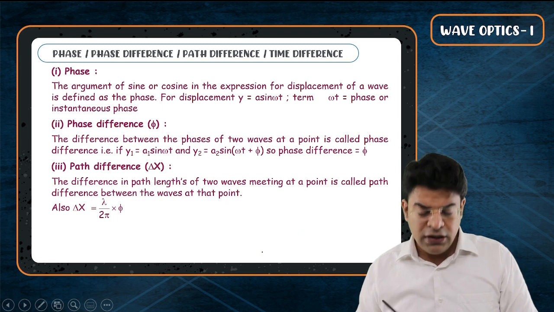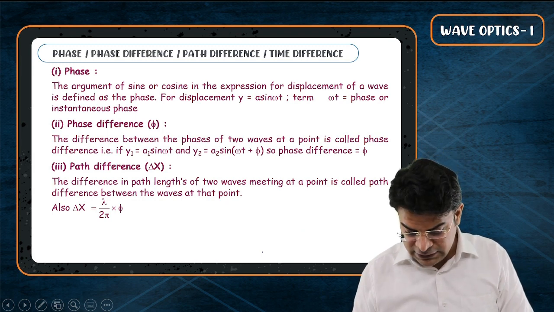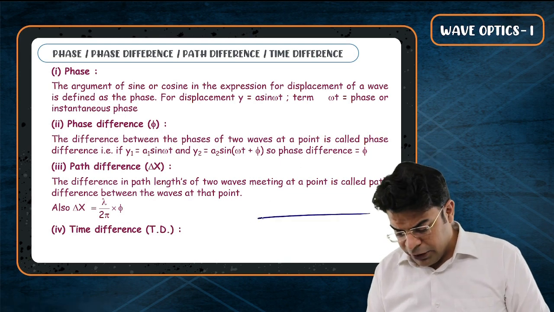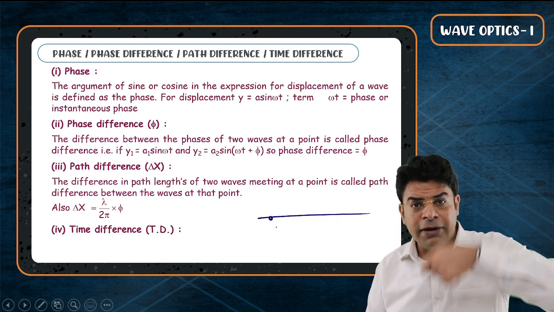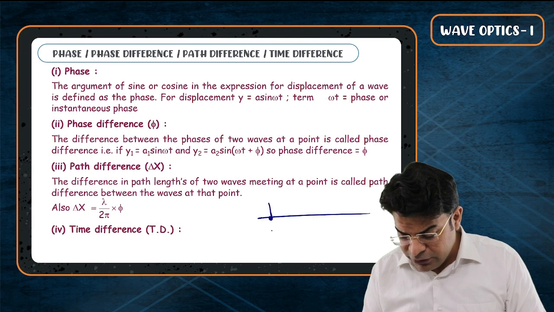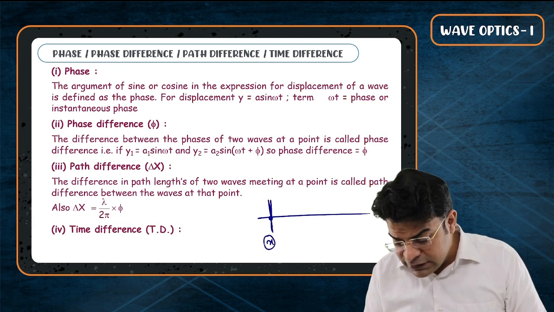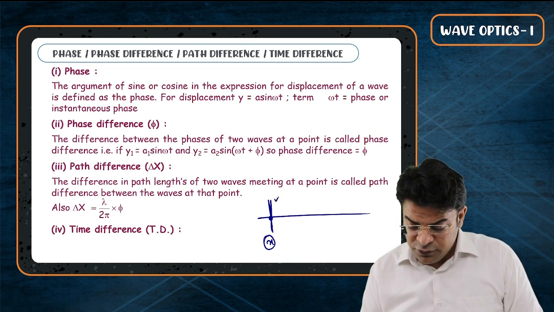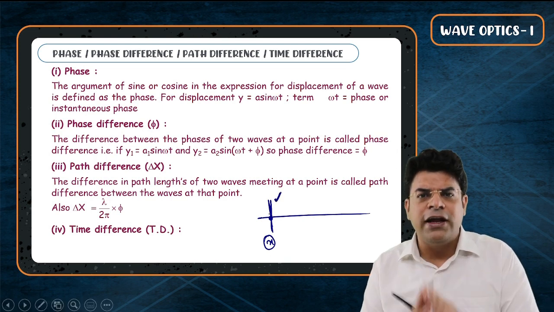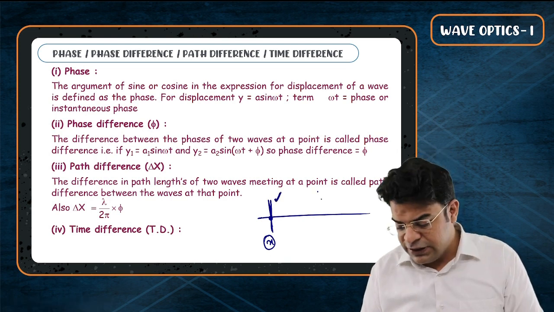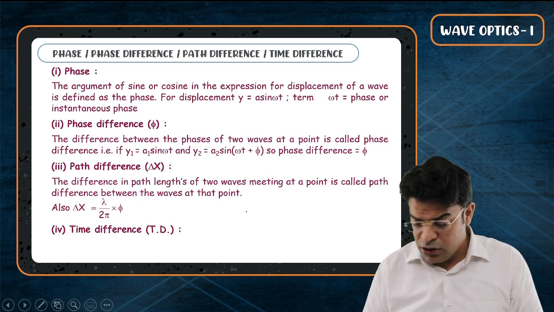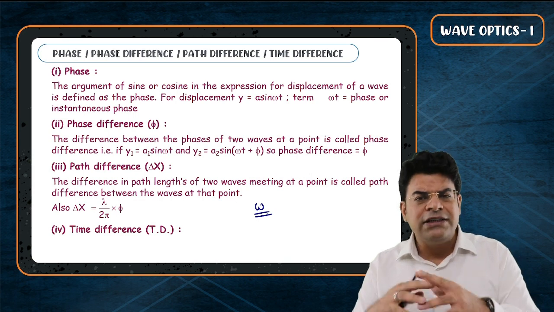So now let's talk about the next thing, that is time difference. At the same point, when the disturbance propagates, as the time changes, the x coordinate doesn't change, but the phase keeps on changing. Can you tell me how much the phase will change in a time t? We have defined a quantity called angular frequency.